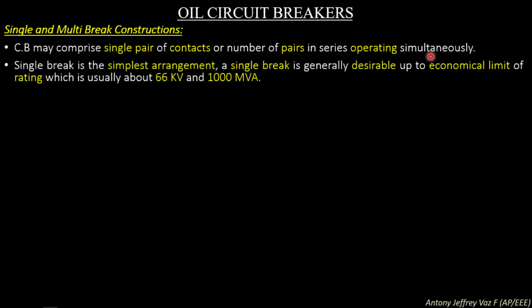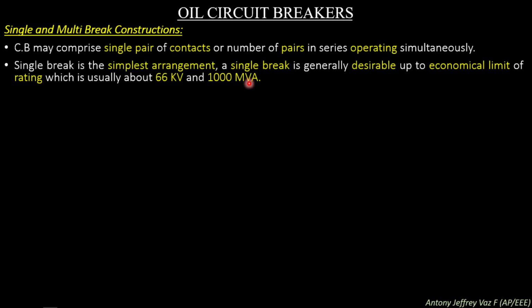Single and multi-break construction. A circuit breaker may comprise a single pair of contacts or a number of pairs in series operating simultaneously. Single break is the simplest arrangement. A single break is generally desirable up to an economical limit of rating, which is usually about 66 kV and ratings of 1000 MVA. So if we have a single break circuit breaker, then the contact will be separated at a single point. Only a fixed and a moving contact is present, and the contacts will be separated, so a single arc will be formed.